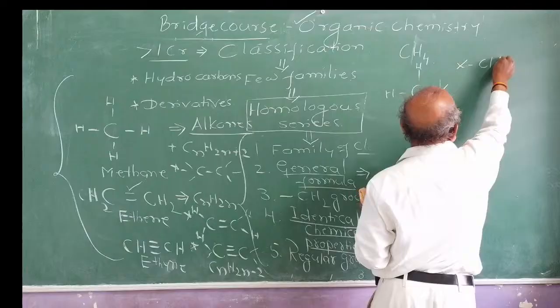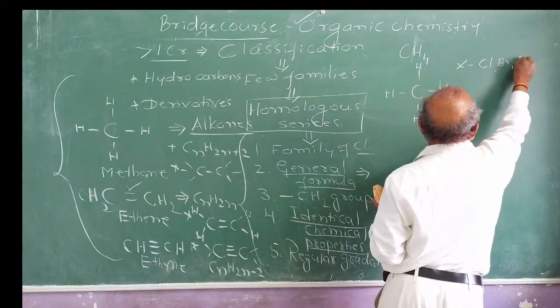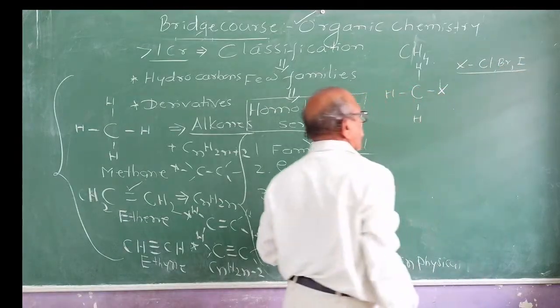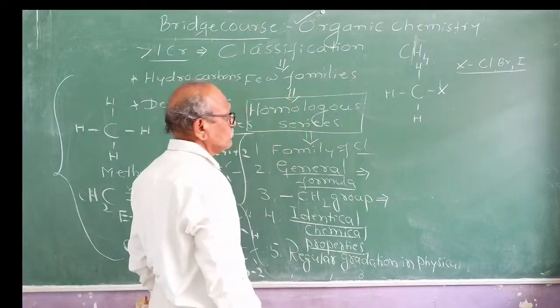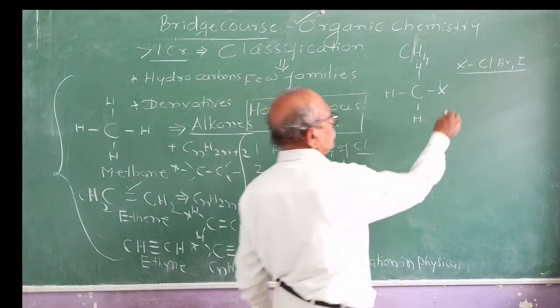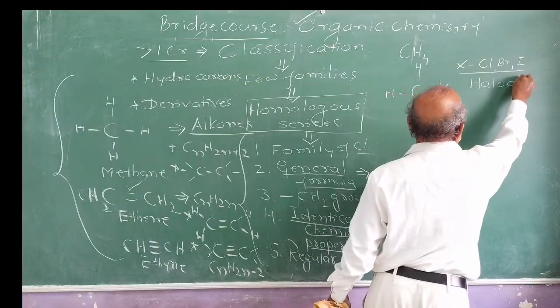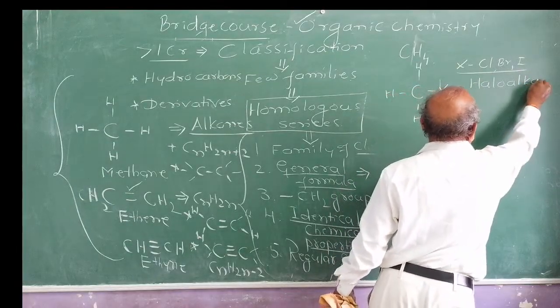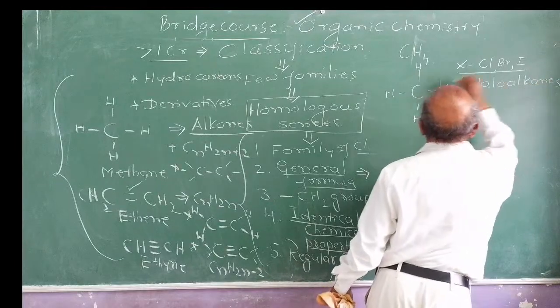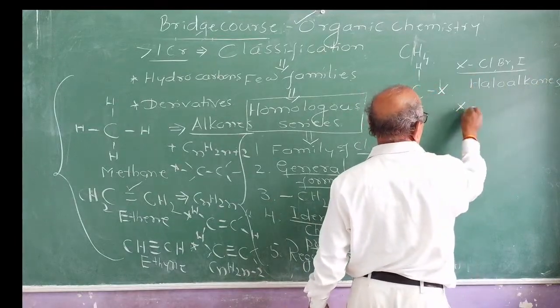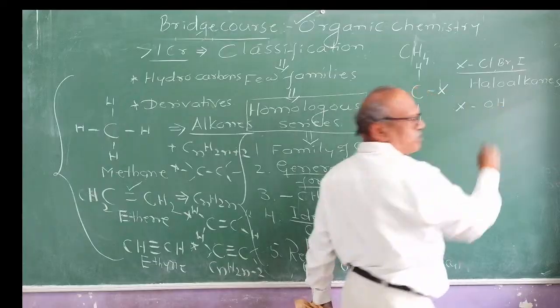If it is chlorine, bromine or iodine, what is the name of the family? They are called haloalkanes.